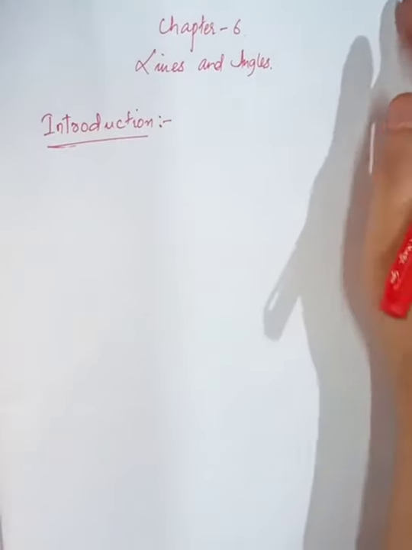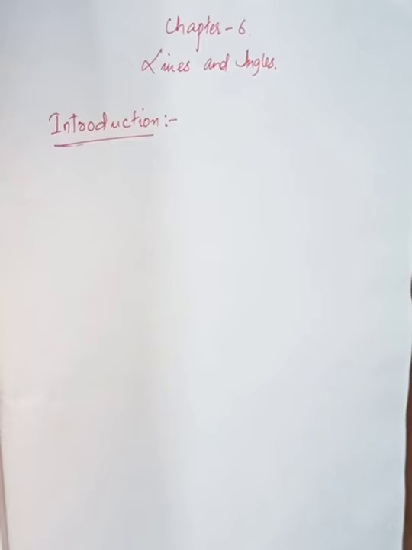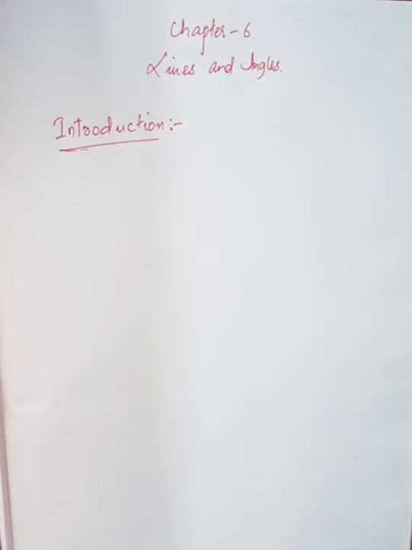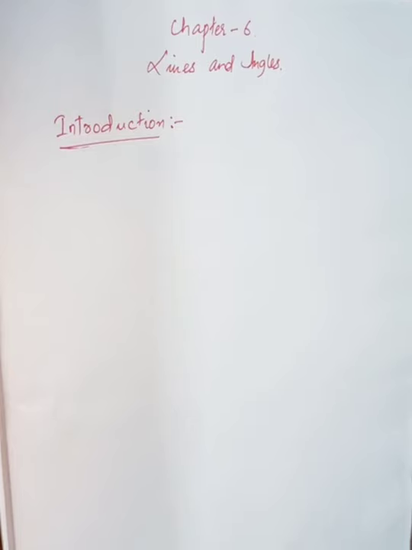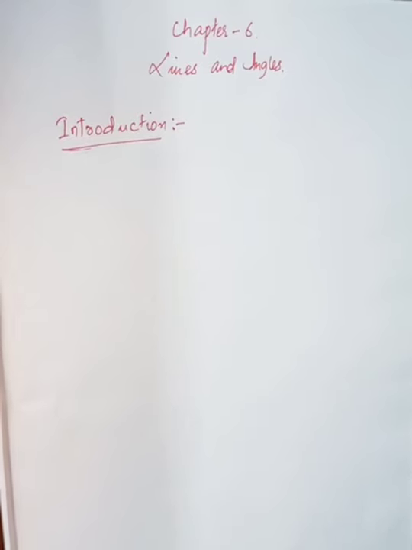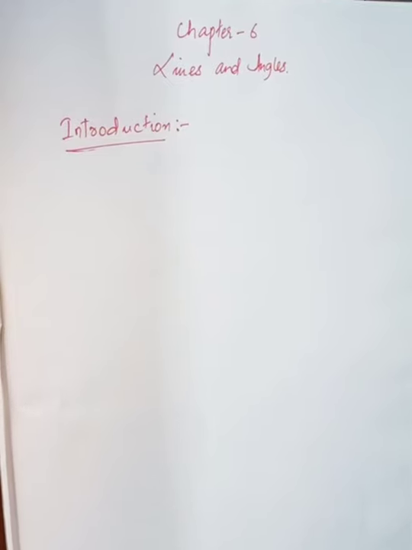Okay, class, today we will be starting with chapter 6, that is lines and angles. It's a very interesting chapter. This will take us back to what we learned from class 2, class 3, class 4, in the lower classes. Now that you are in standard 9, I'm definitely sure you already know what lines and angles are. Here I won't go into the detail, but I'll give a brief review of what lines and angles are, and then we will discuss the detailed topics in the later part.